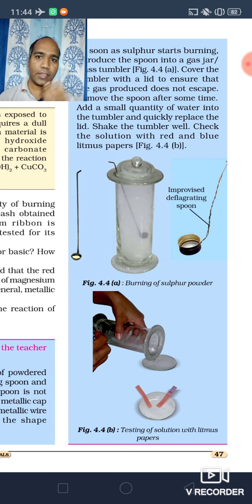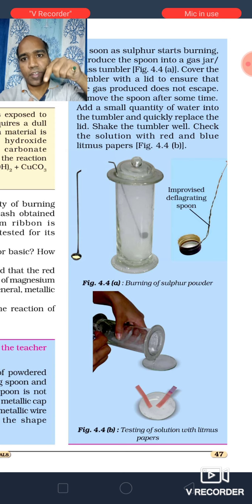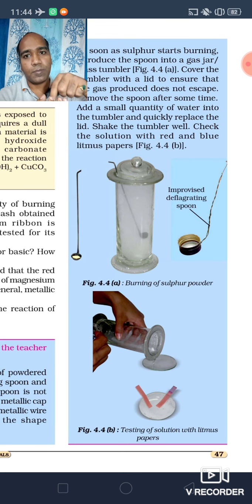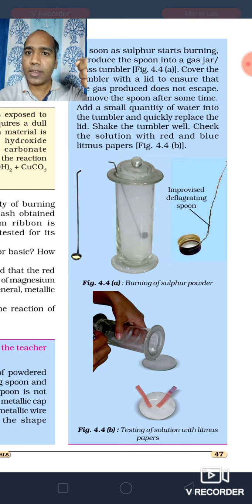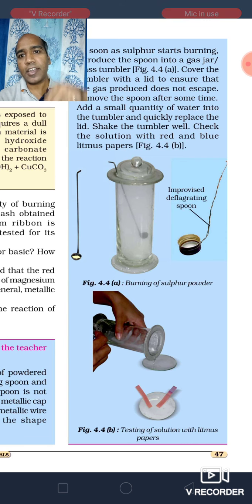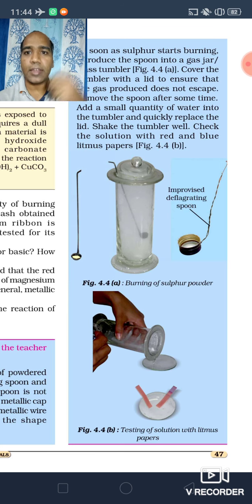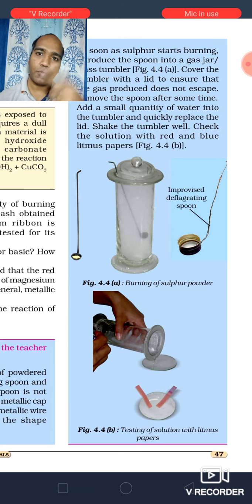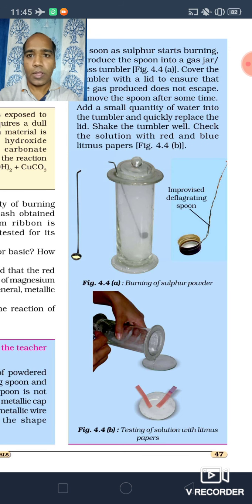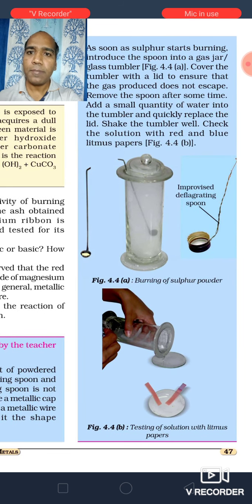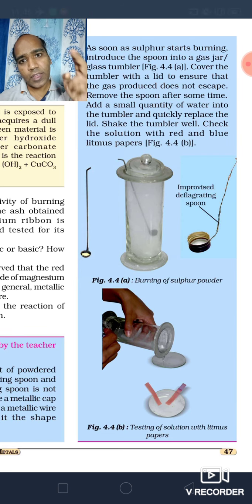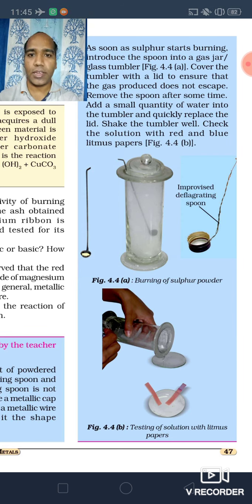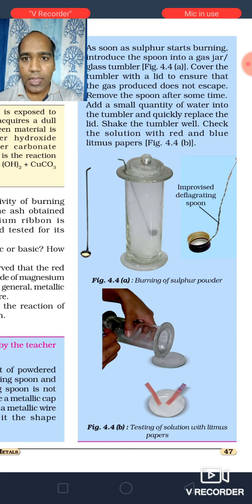First of all, we'll take the solution and dip the litmus paper into it. If blue litmus paper changes into red, then it is acidic in nature. If red litmus paper changes into blue in color, then it is basic in nature. B for blue, B for basic. And oxides of metals are basic in nature, and oxides of non-metals are acidic in nature.